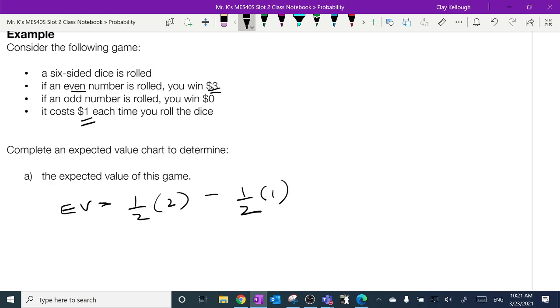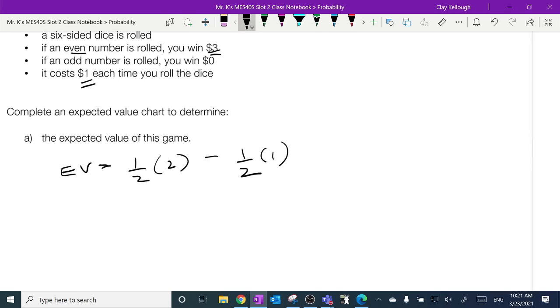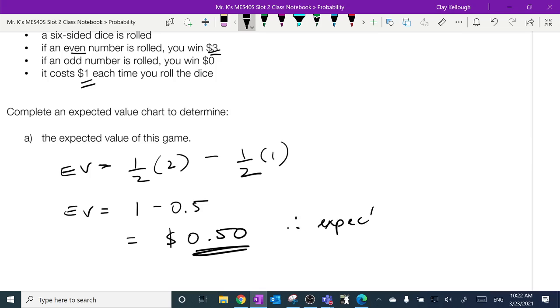This is going to be advantage player. This is going to be a positive number. Again, you could switch to decimals if you wanted to, but I can tell you that 1/2 of 2 is 1, and 1/2 of 1 is 0.5. So this is going to be a positive 50 cents. Therefore, expect to gain 50 cents. This one turns out to favor the player.